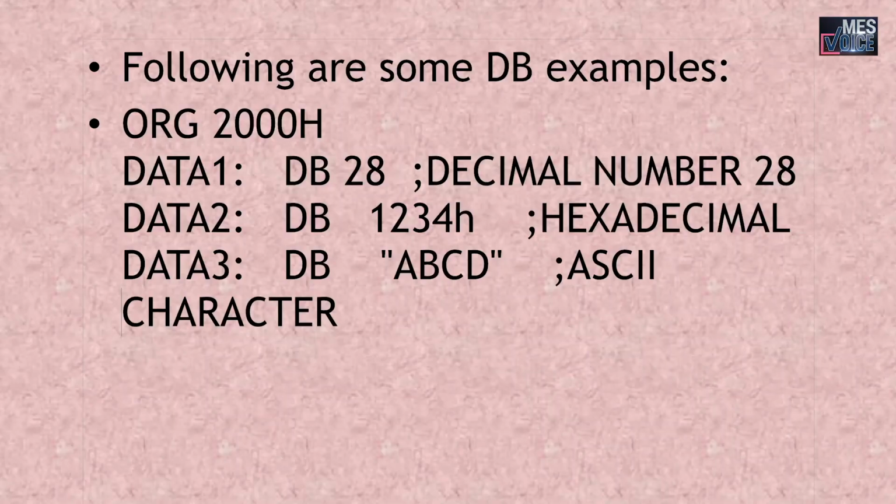There are certain examples using DB. The program starts with origin, that is ORG 2000H. If you are giving the data as DB 28, 28 stands for a decimal number. DB 1234H, that H indicates the given number is a hexadecimal number. If we are writing DB in quotes "ABCD", it means that the given value is an ASCII character. These are the different ways of representing the values using DB, that is, the defined byte.